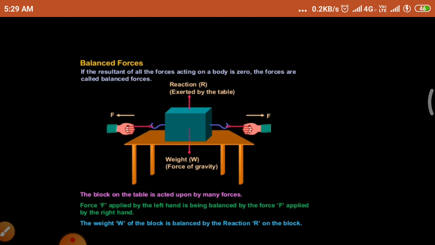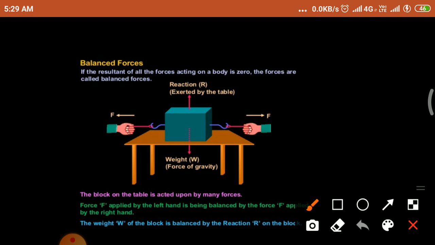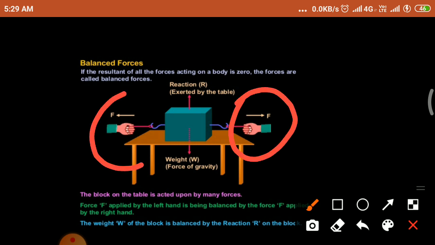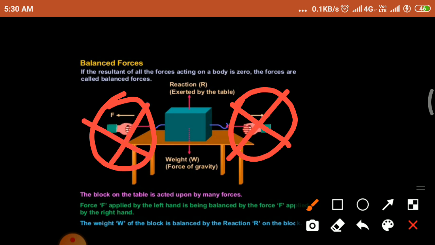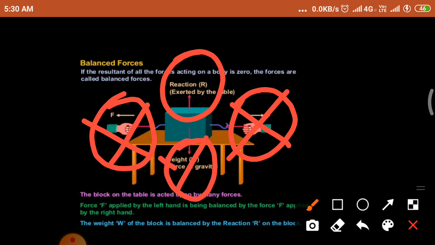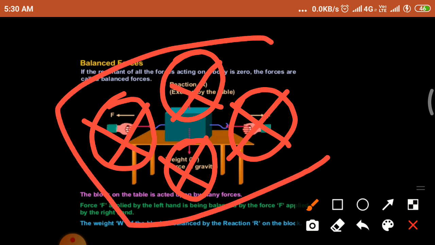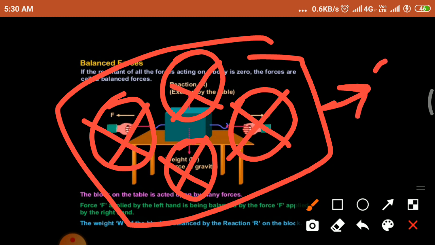That means here these two forces are in opposite direction. So these two forces cancel each other. The same as this force and this force are in opposite direction. So these two forces cancel each other. The resultant force on this object is zero.